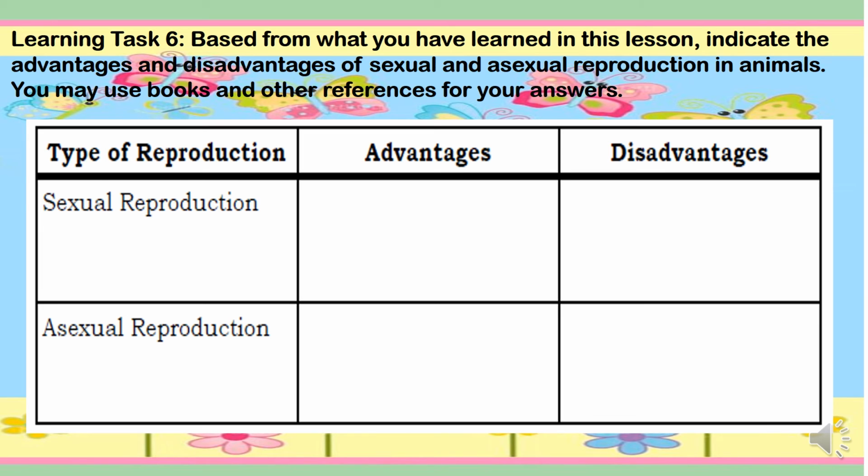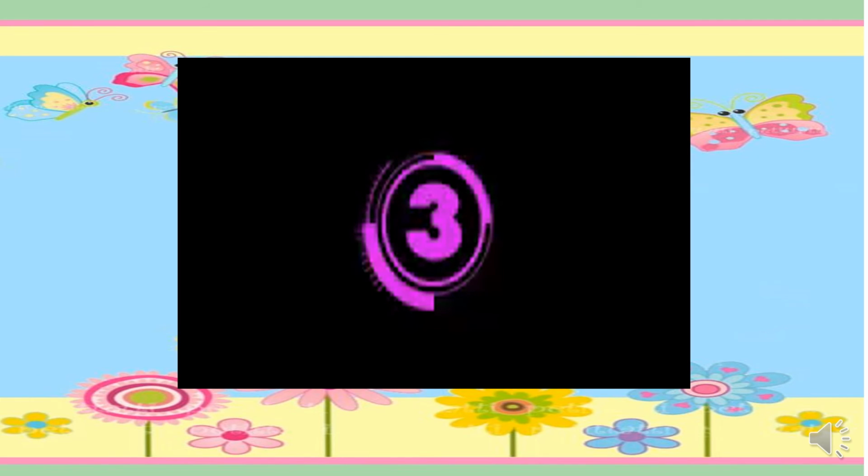Now, let us move on to learning task 6. Based from what you have learned in this lesson, indicate the advantages and disadvantages of sexual and asexual reproduction in animals. You may use books and other references for your answers. So we have the type of reproduction, the sexual, and the asexual. Okay, I will give you time to answer this.